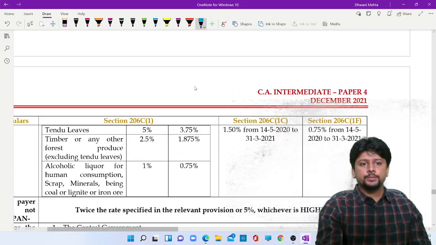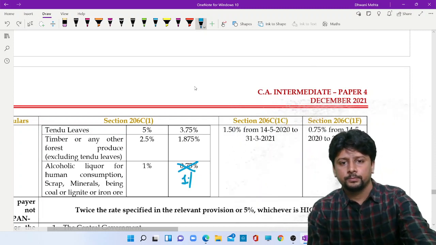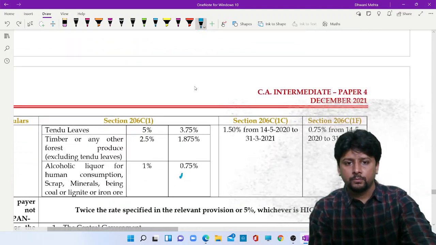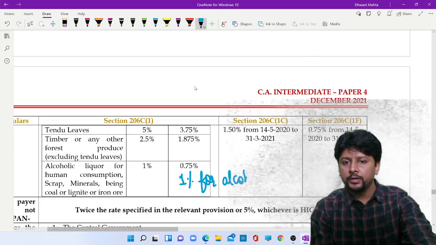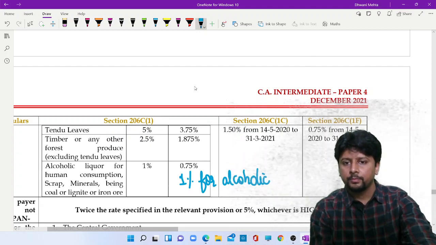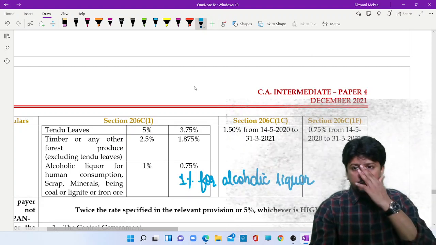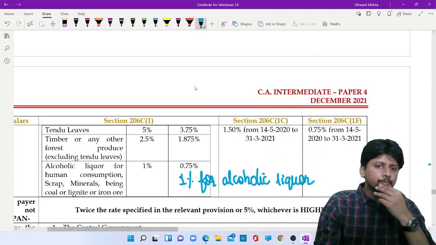Rates of TCS: for alcoholic liquor, there is no reduction, 1%. For alcoholic liquor, no COVID relief. 1%, 2.5%, 5%, these are the TCS rates.